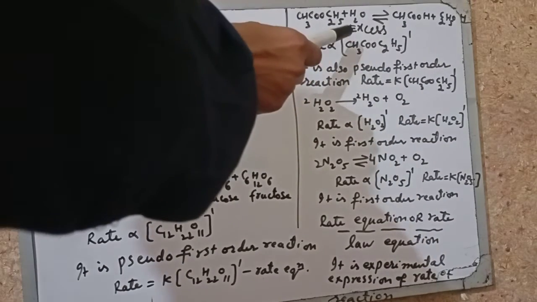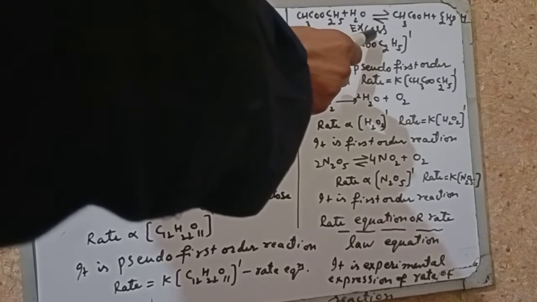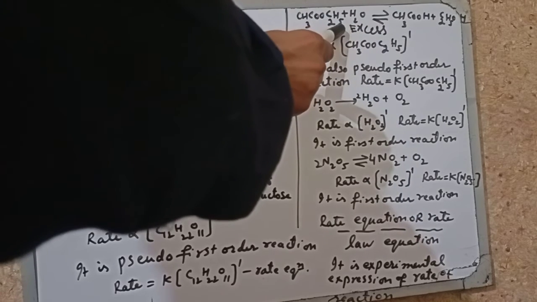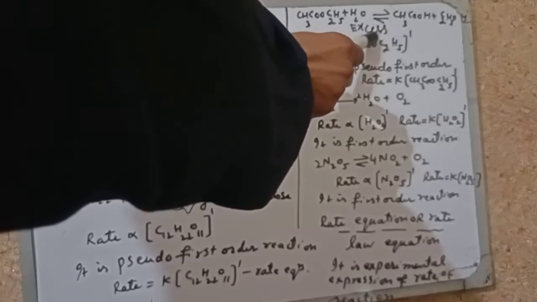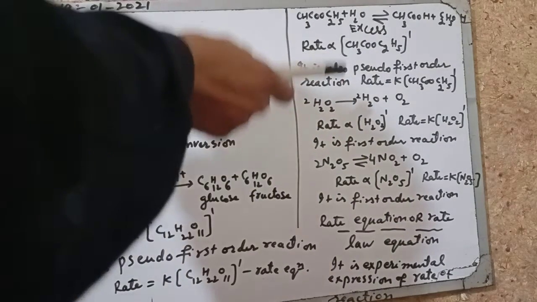So it is a pseudo first order reaction. We have already studied this. The rate equation will become rate = K into CH3COOC2H5 raised to 1.